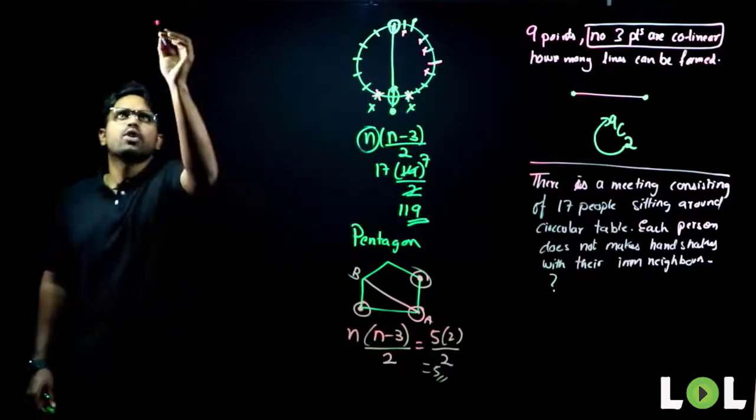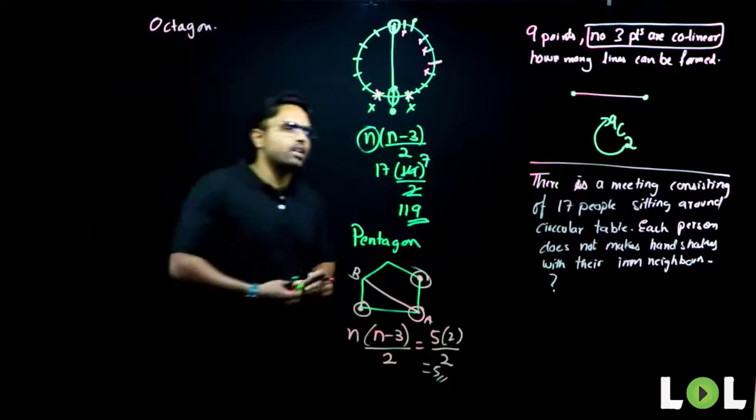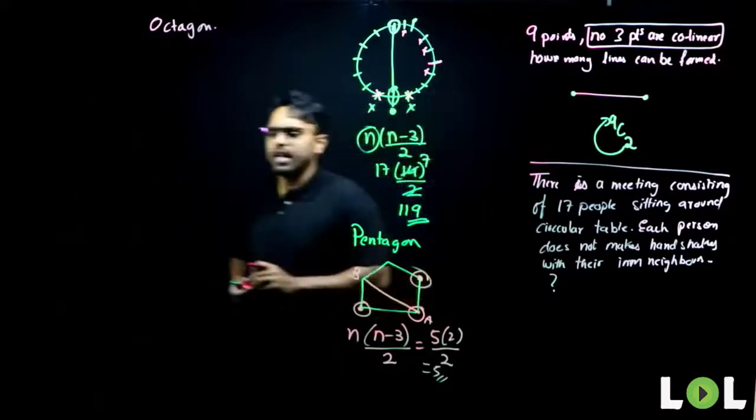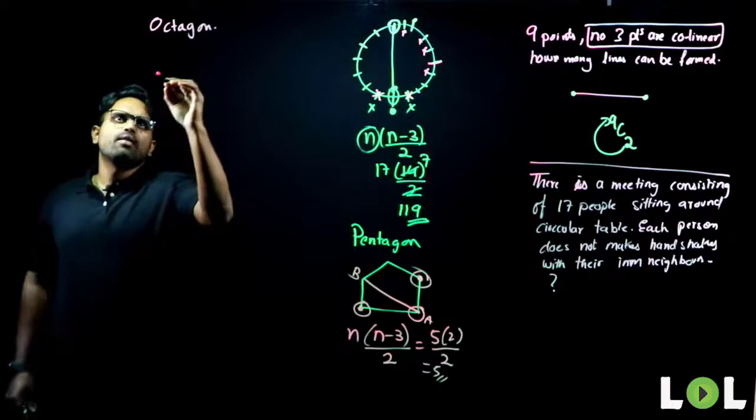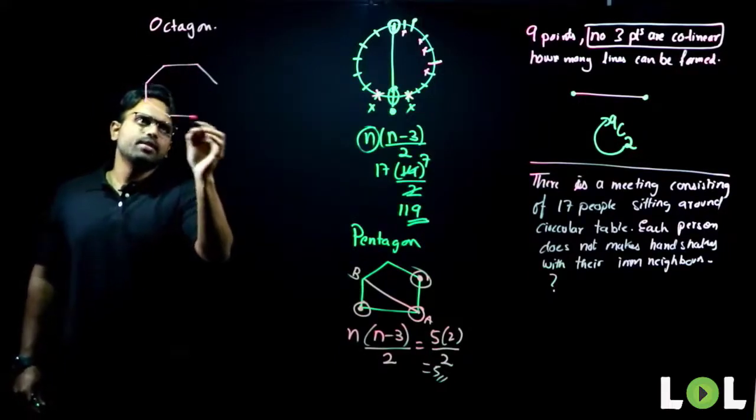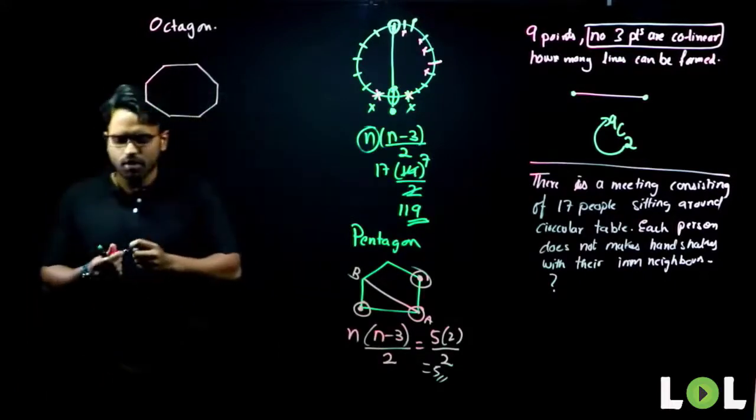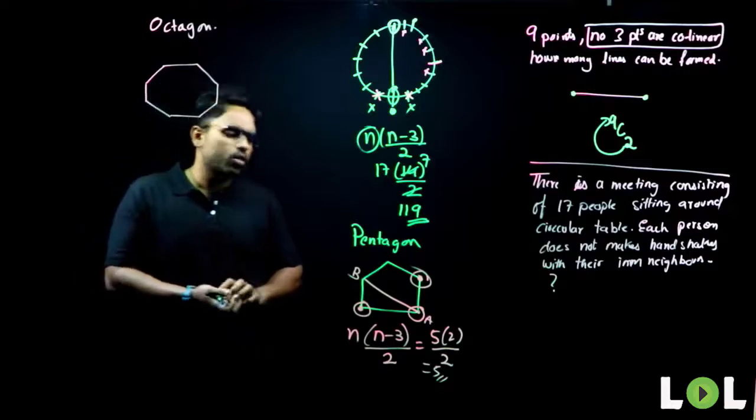Now, the question for you is octagon. How many diagonals does an octagon have? Octagon meaning 8. So how many will be there? 1, 2, 3, 4, 5, 6, 7, 8. This is an octagon. How many diagonals does an octagon have?